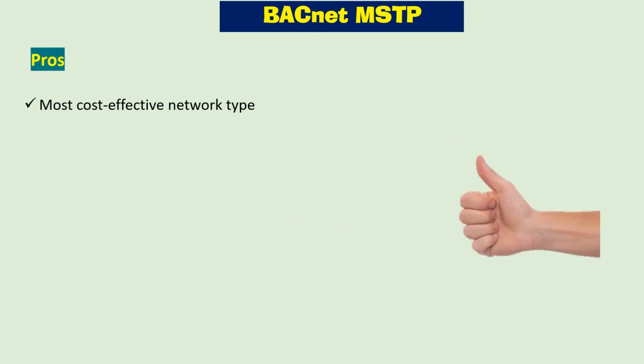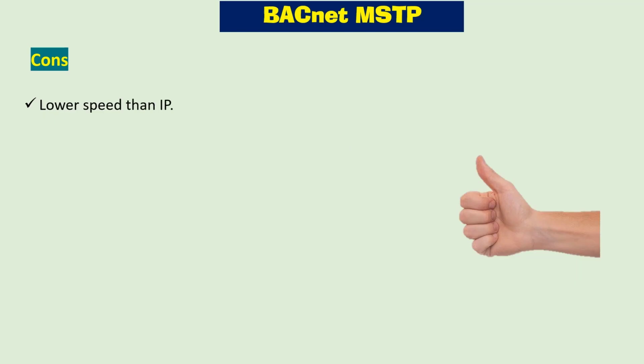Now let's have a look at pros and cons of using BACnet MSTP. BACnet MSTP is the most cost-effective network type. It can be implemented without the help or constraints from the IT teams. Then we have some cons also: it has lower speed than IP, and a limited number of devices can be used in a single network.